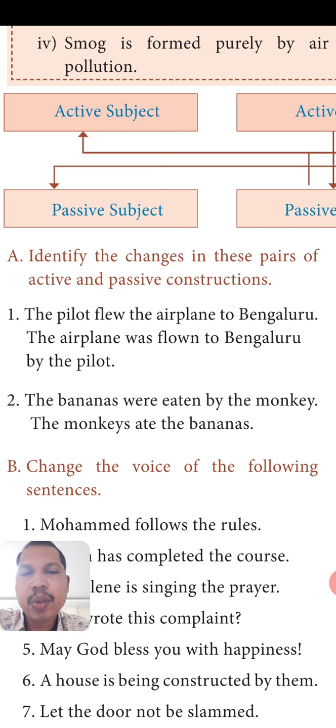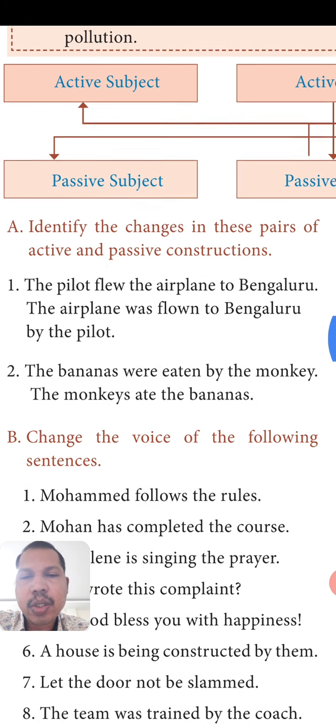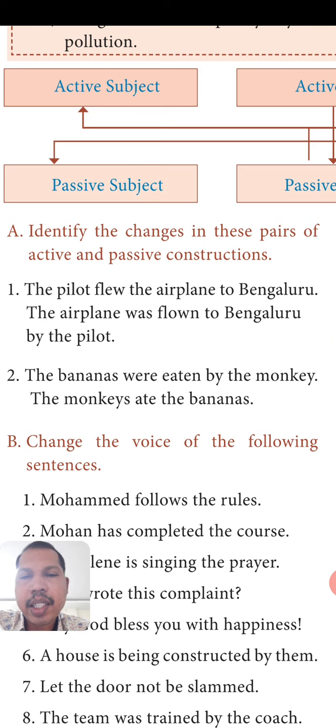The airplane was flown to Bangalore by the pilot. In the active form, the pilot is the subject, and in passive form, along with the preposition by, we use the pilot as object. By whom? By the pilot.